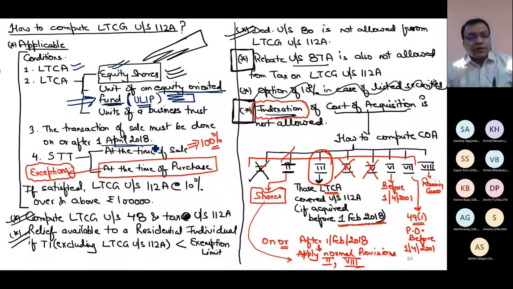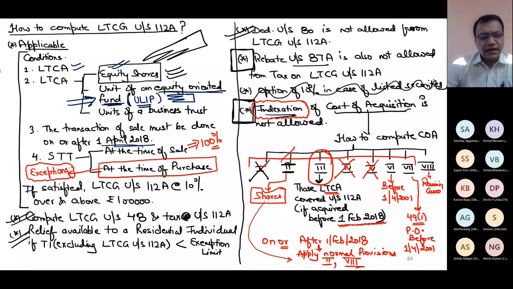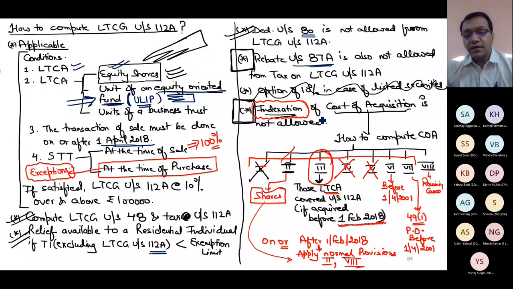Sale transaction, this is theory. STT must be paid at the time of sale, at the time of purchase also must, except in some cases which I have just discussed. Here also relief will be applicable just like section 112. No deduction of section 80, no rebate. Cost of acquisition calculation is not difficult. I want to make a picture clear in your mind that 112A doesn't talk about how to compute cost of acquisition. You have to depend on section 48.